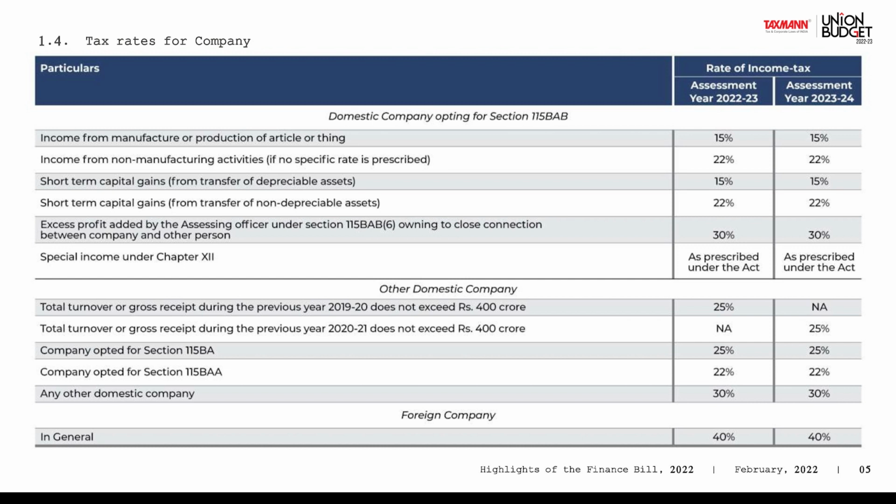If you are any other domestic company not falling in any of the categories above and not opting for the alternate tax schemes, say a company in the service sector with a turnover of 700 crores, then you would be charged at a flat 30%. Your profits would be charged at a flat 30%. And if you are a foreign company, it would be taxed at 40%.